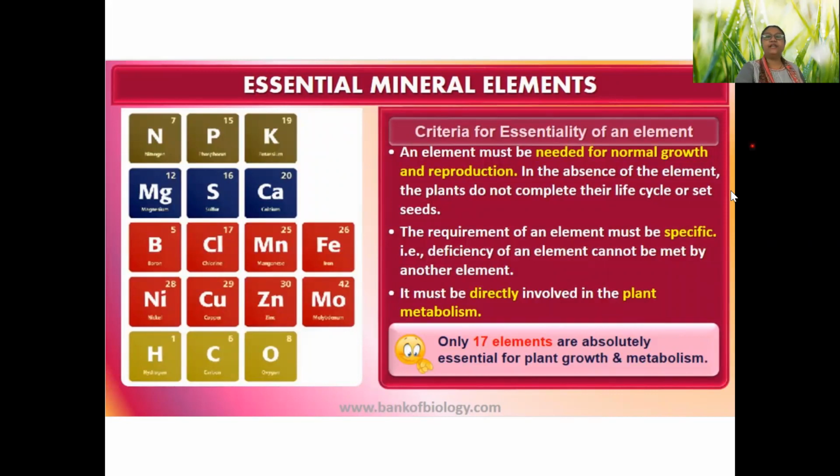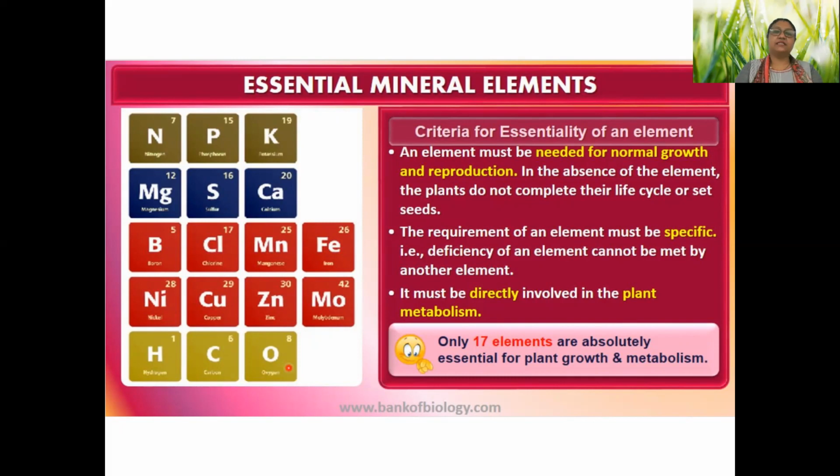So when can we call that this element is essential for a plant? There are 17 essential elements. You can see them on screen. These are nitrogen, phosphorus, potassium, magnesium, sulfur, calcium, boron, chlorine, manganese, iron, nickel, copper, zinc, molybdenum, and hydrogen, carbon, and oxygen.